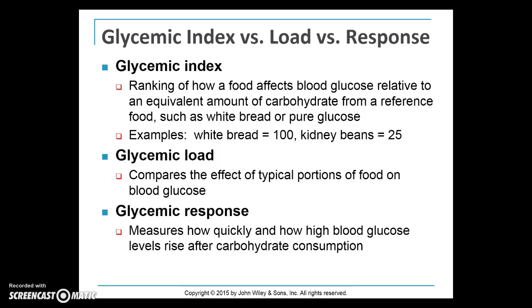So it's really a measure of the impact a food has on blood glucose levels, or how quickly and how high blood glucose levels rise, which is affected by how long it takes the food to leave the stomach and how fast that food is digested and the glucose is absorbed. What we do know is refined sugars and simple starches generally cause a greater glycemic response than more unrefined or complex carbohydrates, because these simple carbohydrates consumed alone leave the stomach quickly and are rapidly digested and absorbed.